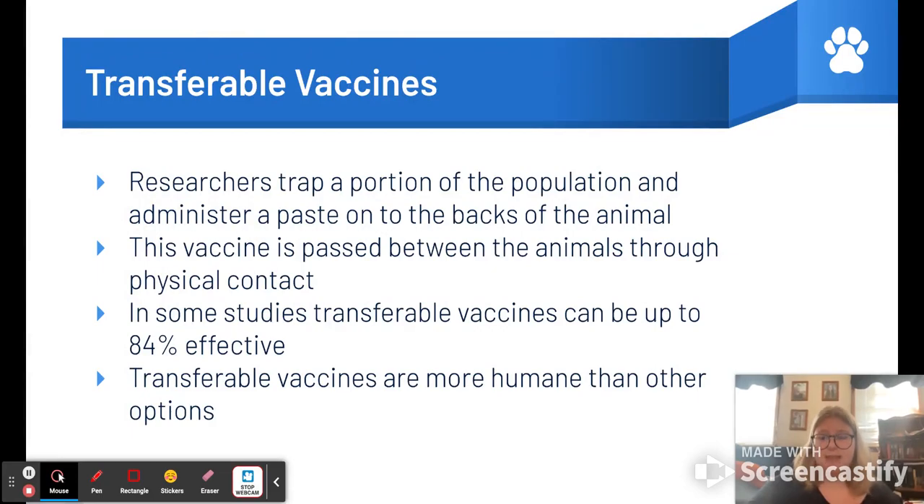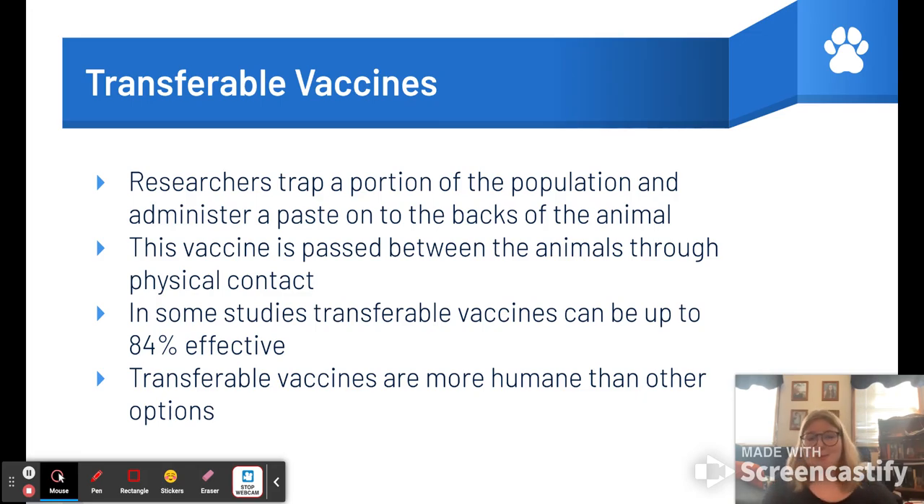Transferable vaccines is the method of administering a paste containing a vaccine on the body of the animal. The animal is released back to their colony, where they rub around with the rest of their colony or herd, and the vaccine spreads to them. These animals that have now touched the first vaccinated animals can spread it to others. This vaccine is incredibly effective at 84%.